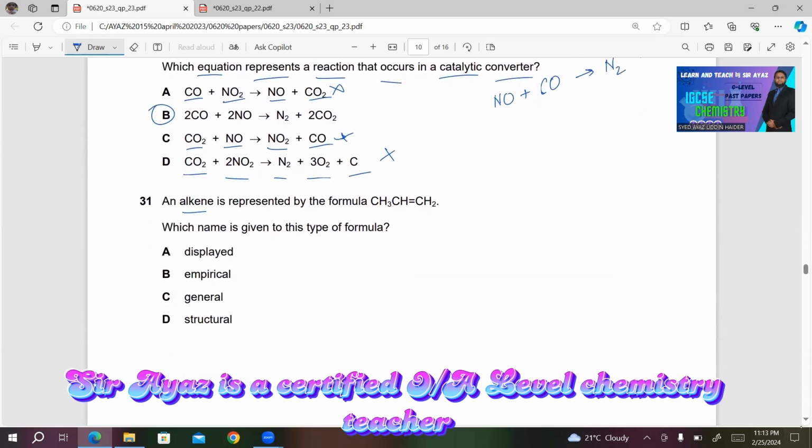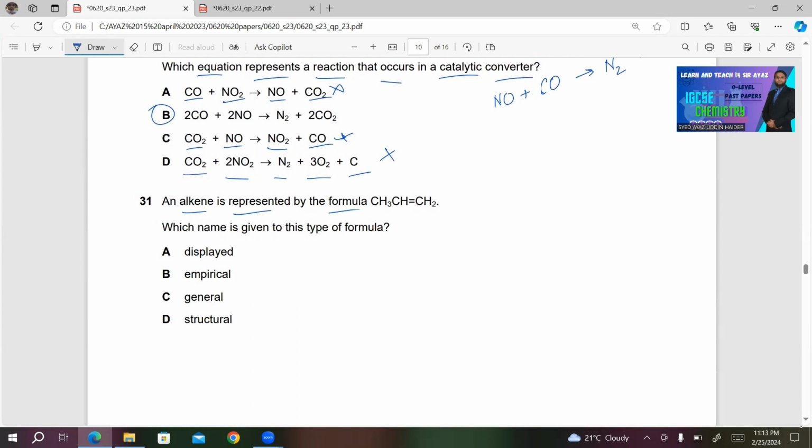Number 31, an alkene is represented by the formula CH3CH=CH2. Which name is given to this type of formula? This is very easy. It's known as structural or condensed formula. So choice D must be the right answer in this case. Other choices are incorrect.